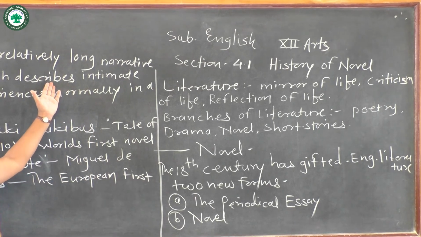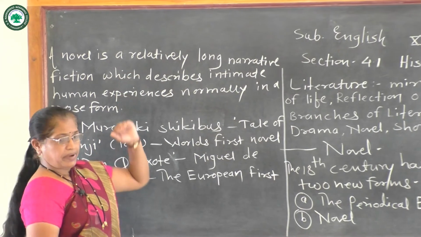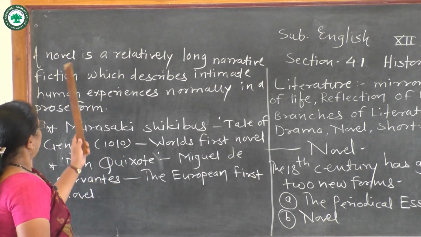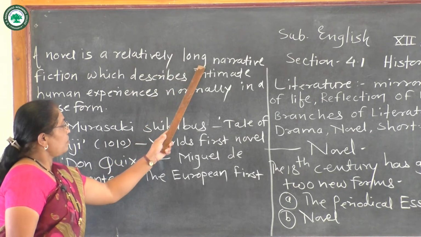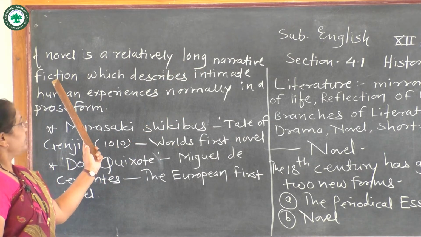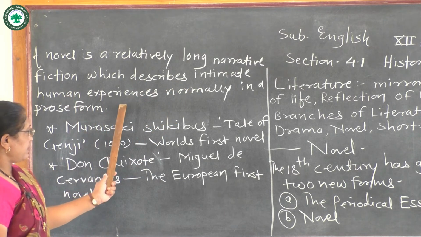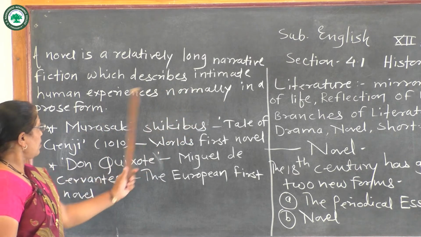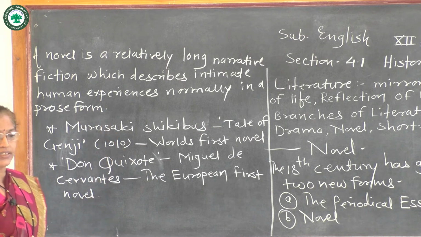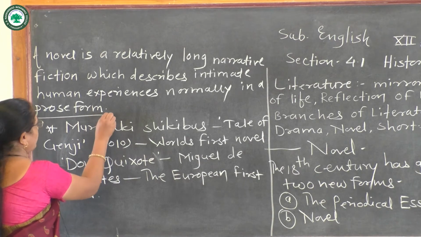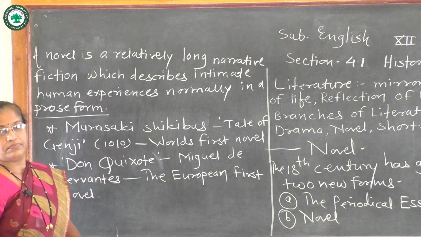Look at this. What is meant by novel? The novel is a relatively long narrative fiction which describes intimate human experiences, normally in a prose form. We call it the novel.